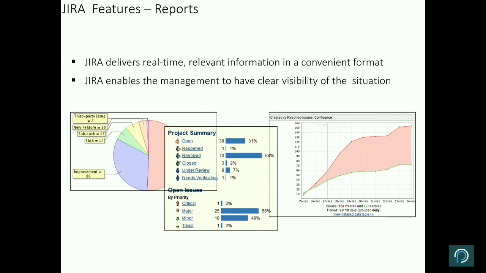So if you are managing your project and the project deadline is near, say 2 weeks from now, you are pulling a report to understand how many critical and major items are still to be worked upon. That will give you clarity on how your project is moving ahead. Minor and trivial is a minor change, so all these items can be taken care of later, but at least critical, major, or high priority items will be taken care of. Similarly, there are a lot of other reporting functionalities.